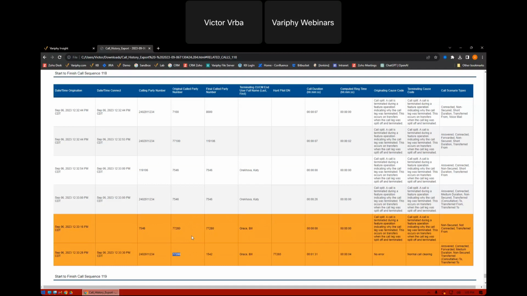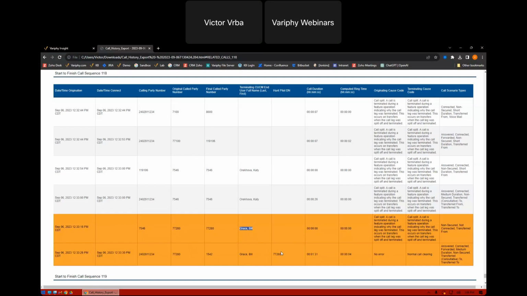The reason is because Call Manager generates a call leg when the call hits the hunt group, which is this one right here. And it also generates a leg when the hunt group passes the call off to the agent taking the call. So it actually creates 2 different rows for the hunt group. Now, when we're trying to get total counts and total volumes, we don't necessarily want to count this twice. We really want to count this once because it's really one call being answered over here by Bill. We really want to try to eliminate what I'll call the pass-through record. This is basically the call just being passed through the hunt group and doing its normal routines.